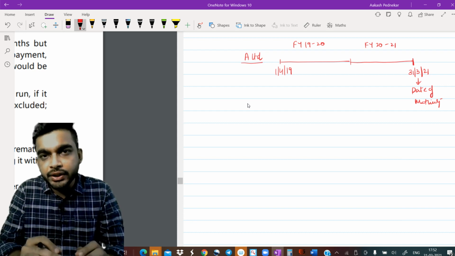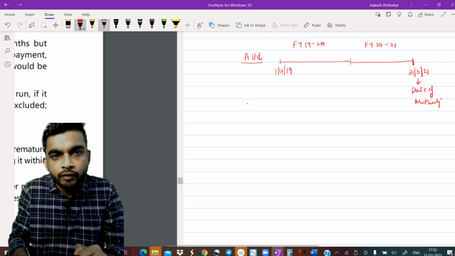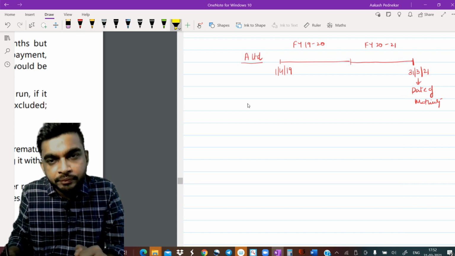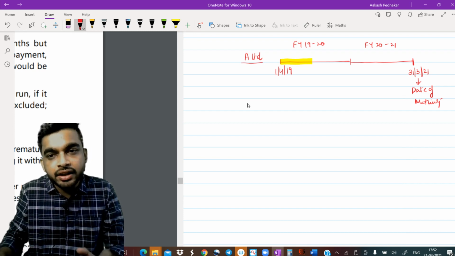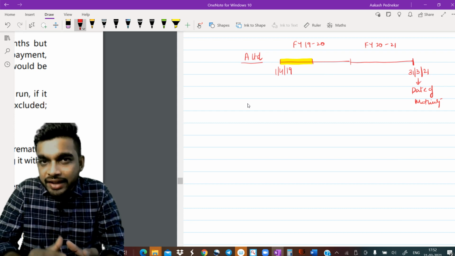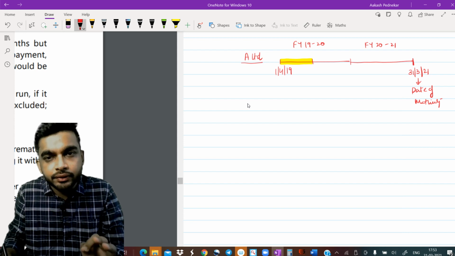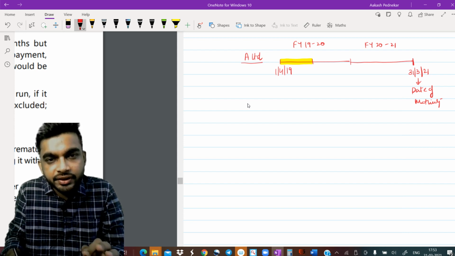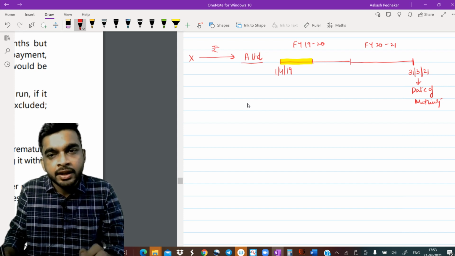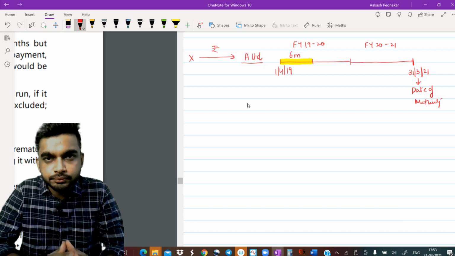The first thing that we need to understand when we start understanding this part is that for the first 6 months, the company can never repay the amount. Even if the person is coming to ask for the amount, the company will not be able to repay it. So minimum, the moment, let's take for example, there's a person, Mr. X. Mr. X gives this money to A Limited. The minimum lock-in that will definitely be there is for a period of 6 months.